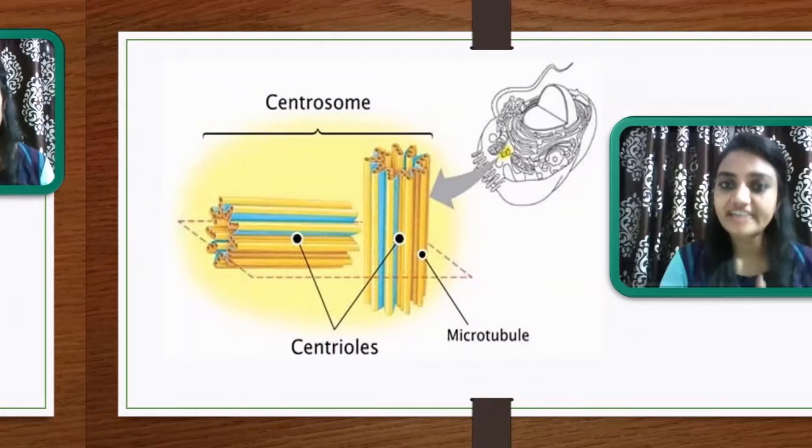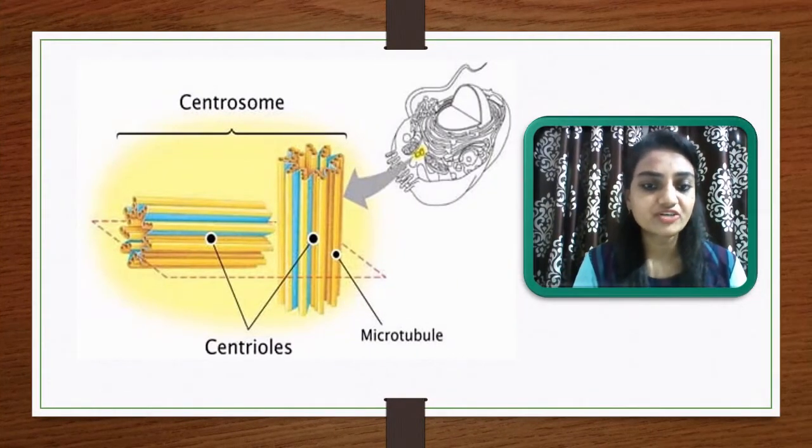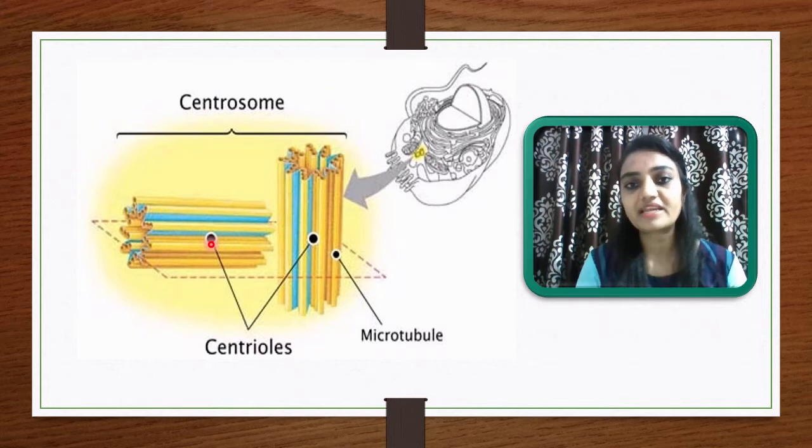Now let me explain the basic difference between the centrosome and the centriole. Here you can see a cylindrical structure. If it is considered individually, then it is a centriole. This cylindrical region is an individual centriole, and this is also an individual centriole. And if you explain the perpendicular arrangement combined, then it is considered a centrosome. If both centrioles are arranged perpendicular to each other, then together they are called the centrosome. And if you are talking about an individual structure, then it is called a centriole.